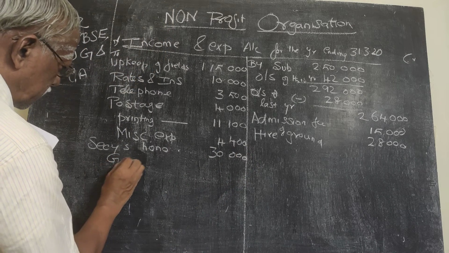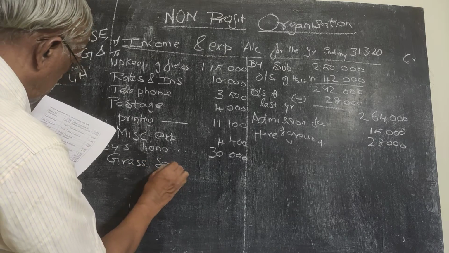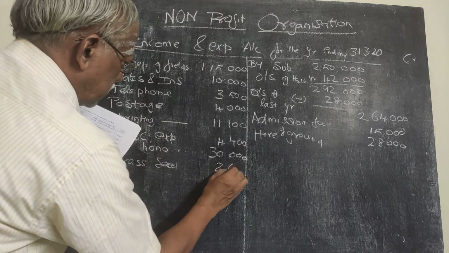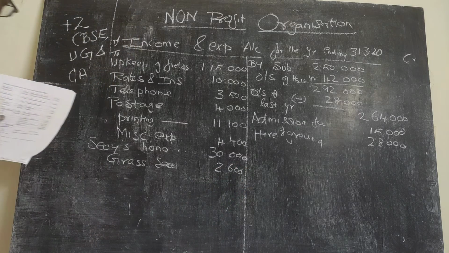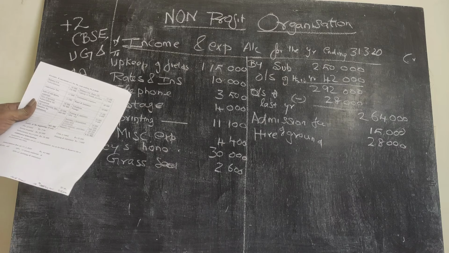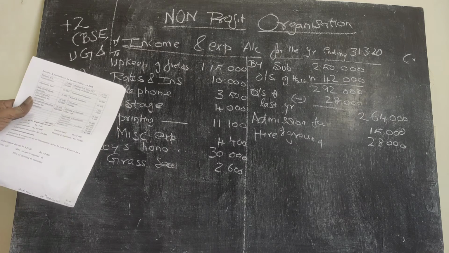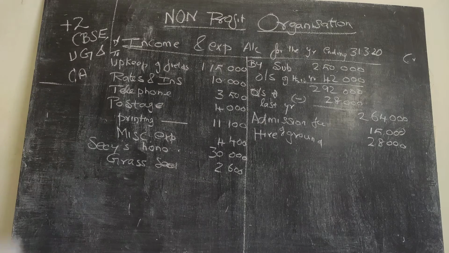Grass seed is purchased for 2,600. Investment won't be coming. Sports material purchase: we have to work out that 50% of sports material we have to write off, so that we will go into now.